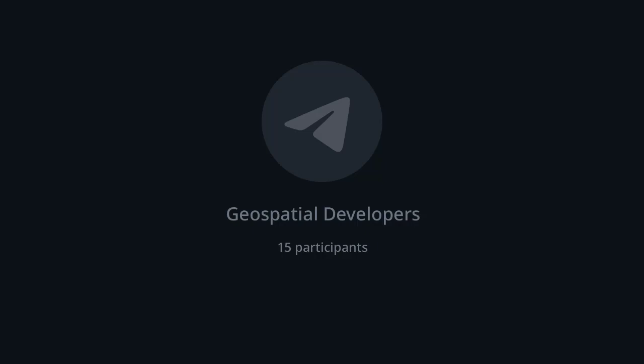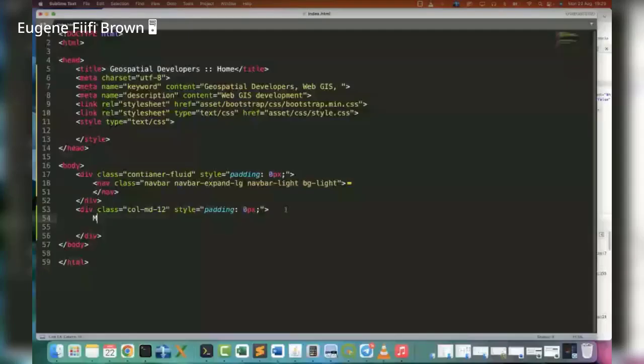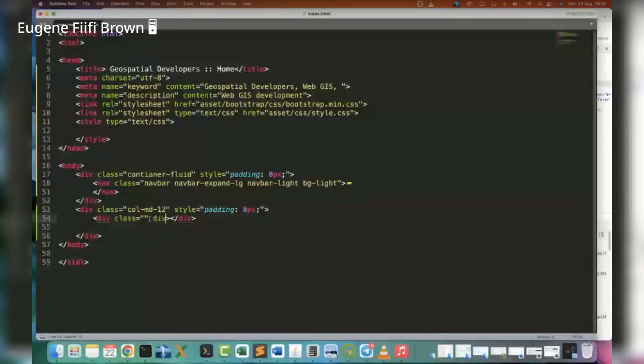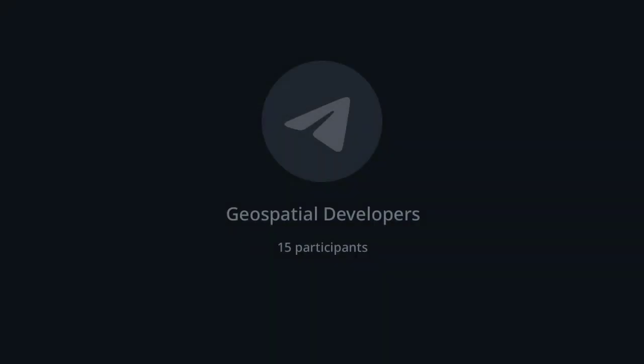Then I'll put in another div. This div is going to be our div that is going to hold the map. And so I'll give it another class, or I'll give it an ID. Normally, because the map has some unique functions, unique scripts or styling that you're going to do to affect it, it's always ideal that you give it a specific ID. Remember, we said that IDs are unique. So we'll give it an ID of map.